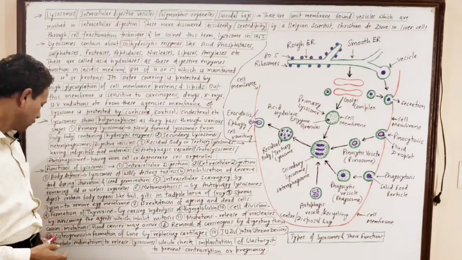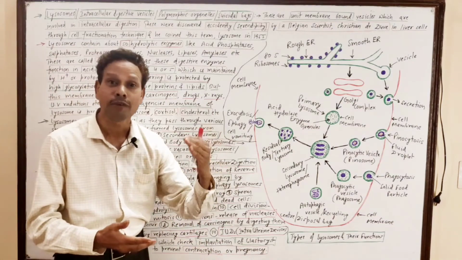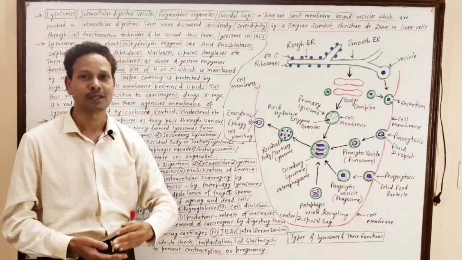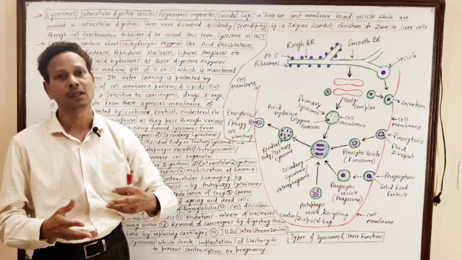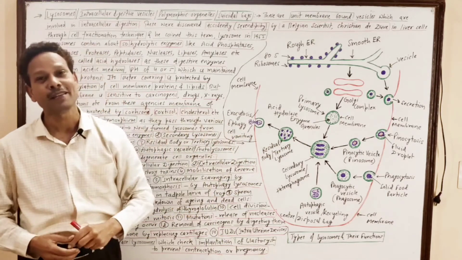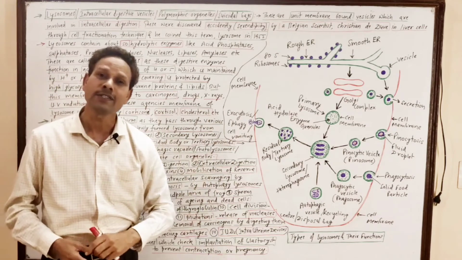Next point is osteogenesis, means formation of bones. At the time of bone formation, some material gets removed, destroyed, like cartilage, and that cartilage is replaced by bony structure.